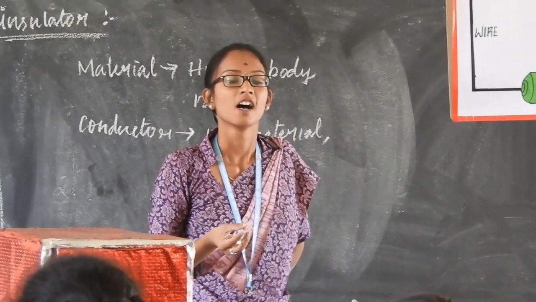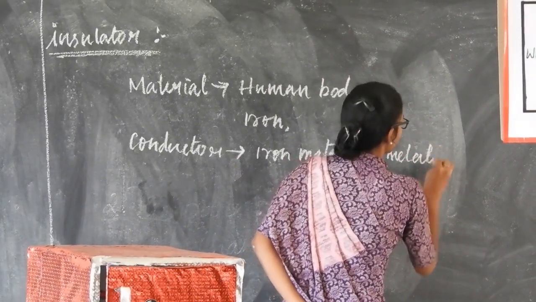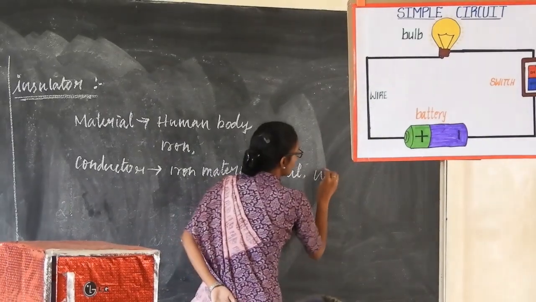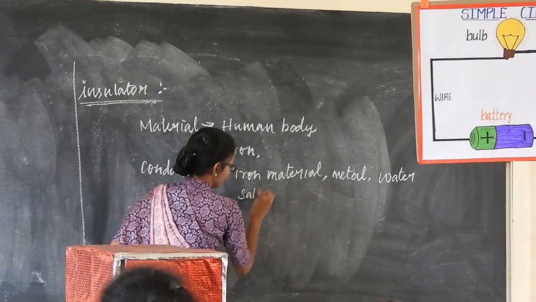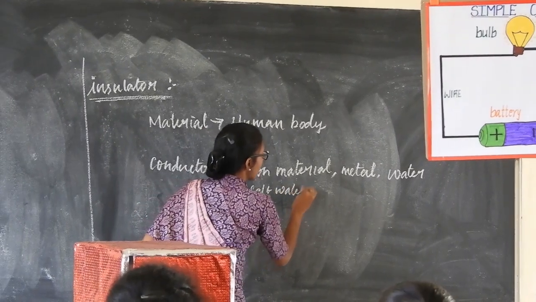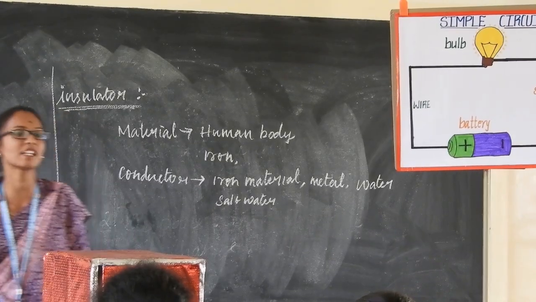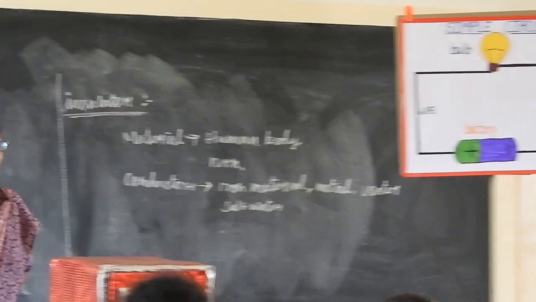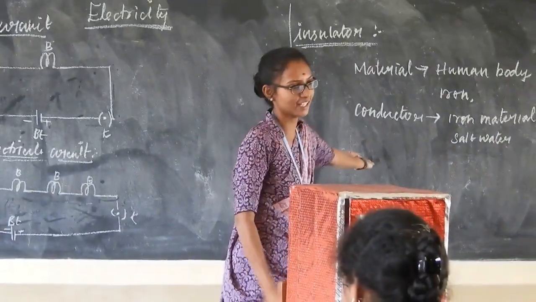Metals, steel, water, salt water. Because of the salt water, we have negative and positive charges. Through these positive and negative charges, we can conduct current from one place to another. So it is considered a conductor.